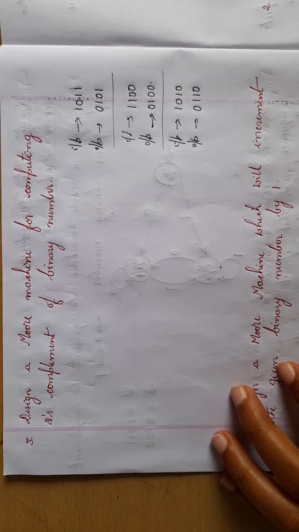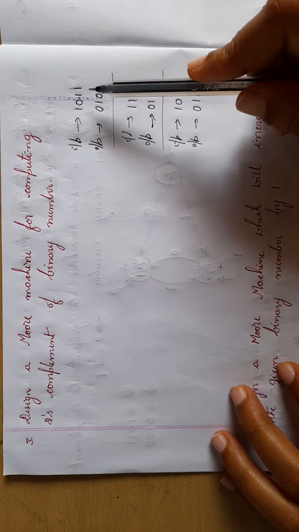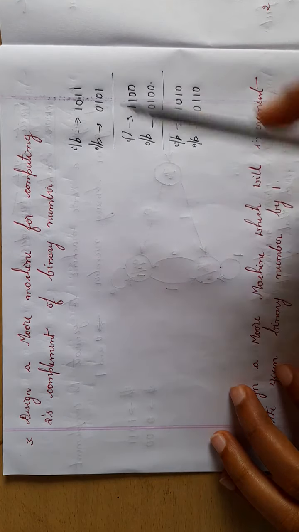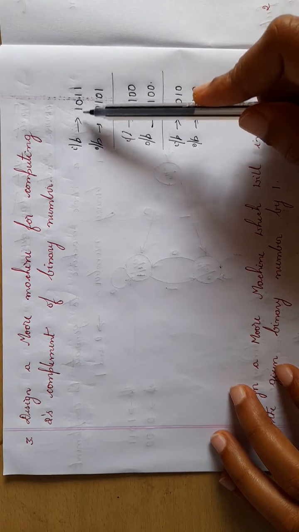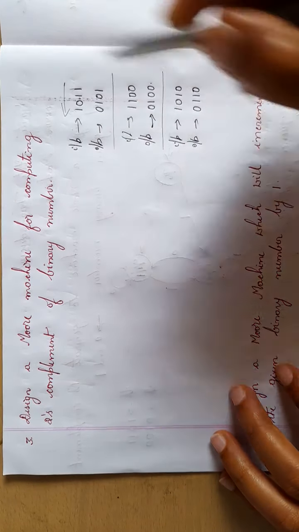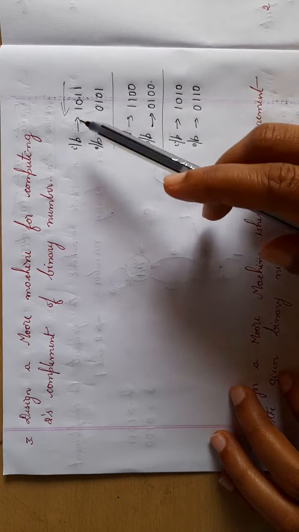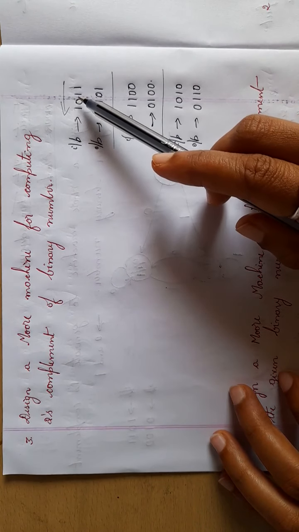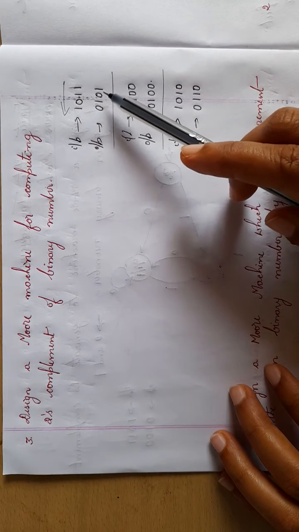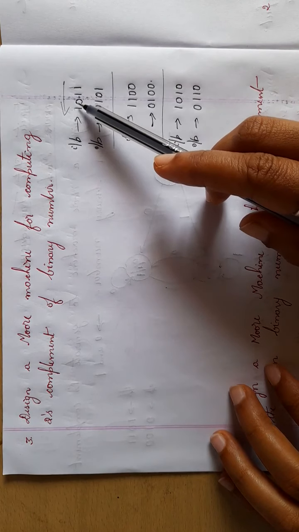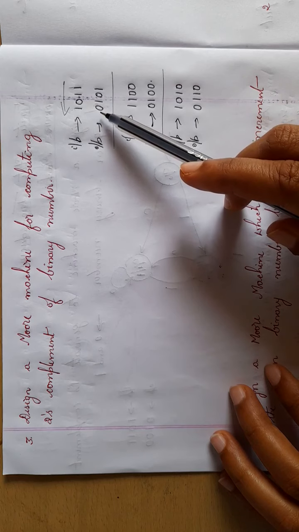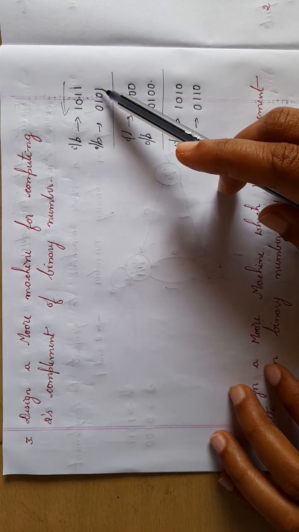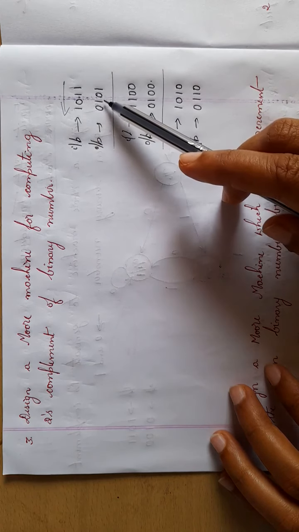So you should draw a Moore machine for the given input. Here you can notice, I will consider from least significant bit to most significant bit. I will start from this end and move to this particular end. You can check that when my input was 1, output is 1. When my input was 1 again, my output changed to 0. Then for 0 it is 1 and for 1 it is 0. So for the first 1 it remained 1 itself, then everywhere else you can see the complement of it.